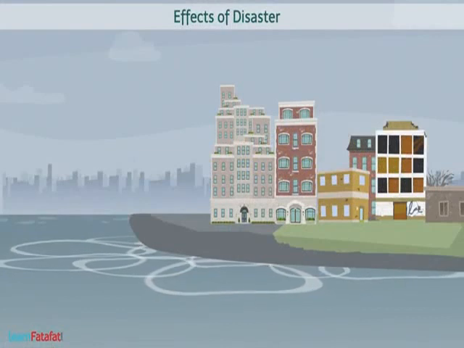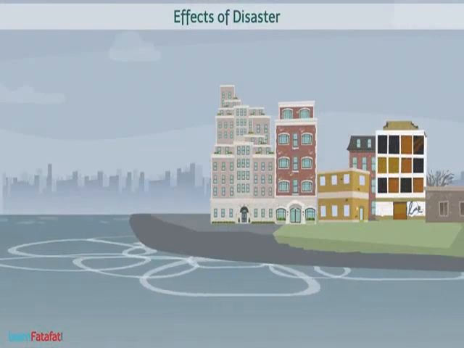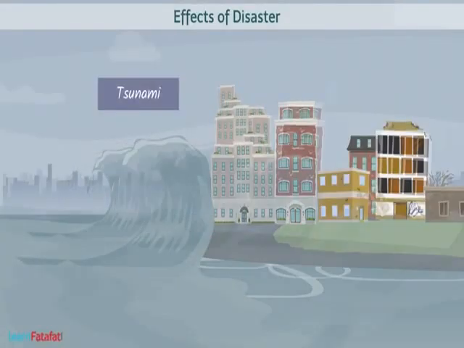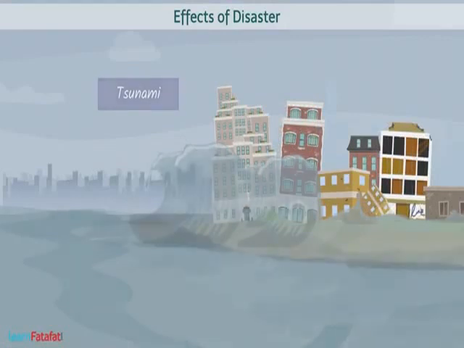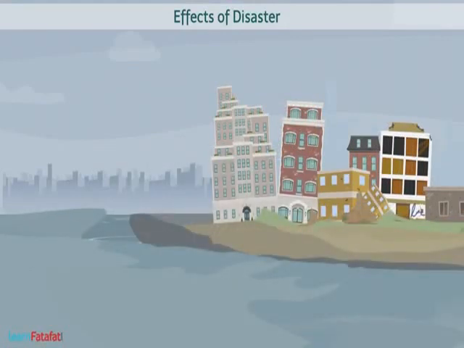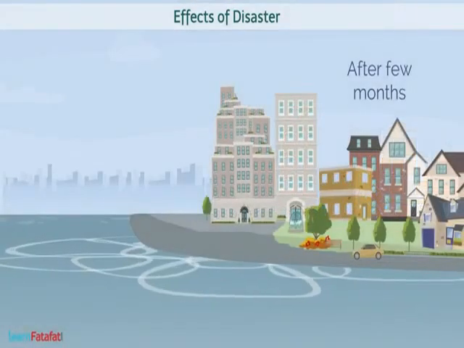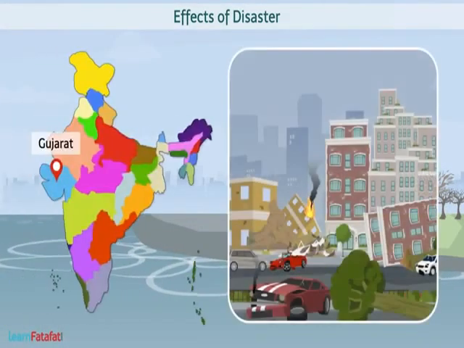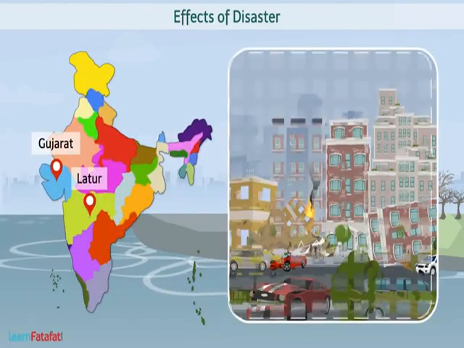Because of disaster, the life in the respective area suffers a lot. Some of the disasters are catastrophic, which take place all of a sudden and cause great damage, but the recovery takes place in a short time. For example, nobody can forget the earthquake of Gujarat and Latur, but now the life in these areas has returned to normal.